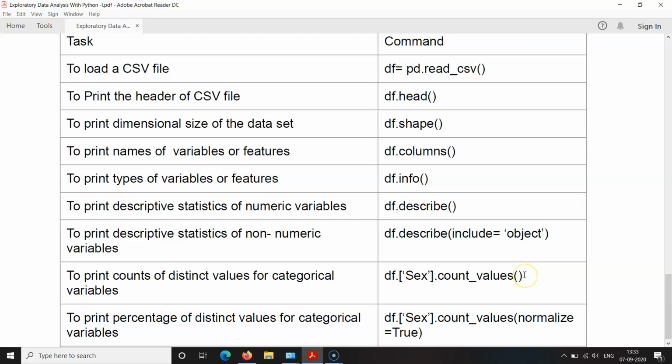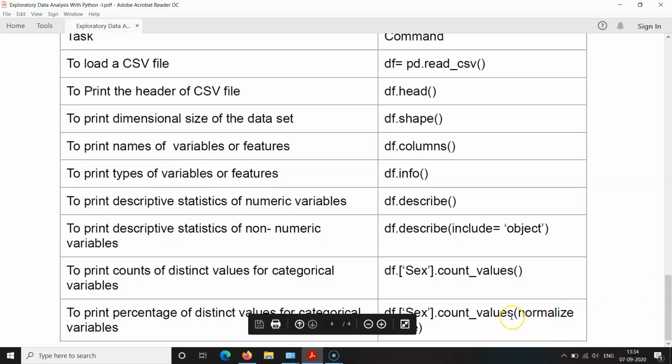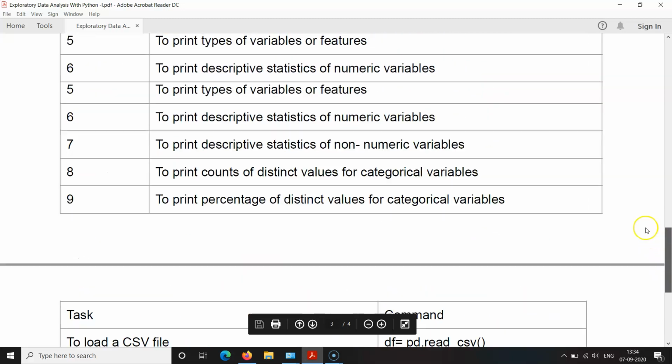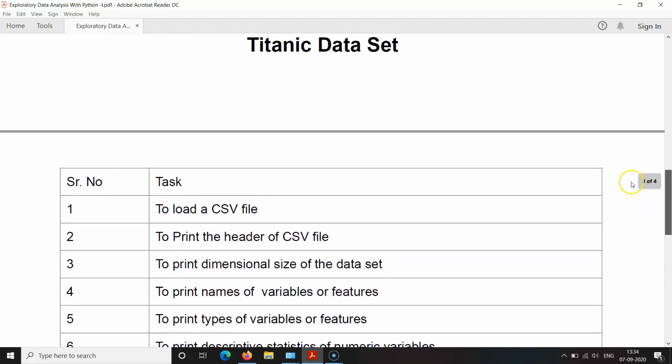The distinct values of categorical variables are counted by the value_counts function, and the percentage of the distinct values for a discrete variable is obtained by passing the argument normalize equal to true to the value_counts function. So these are the initial activities that you need to perform for exploratory data analysis. Thank you.